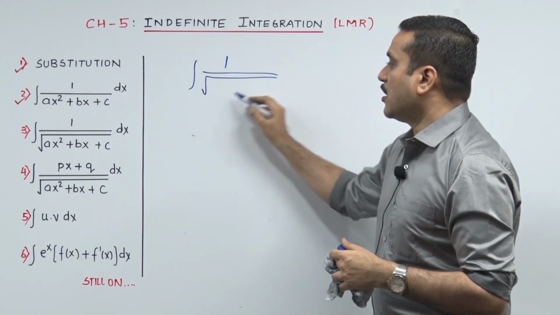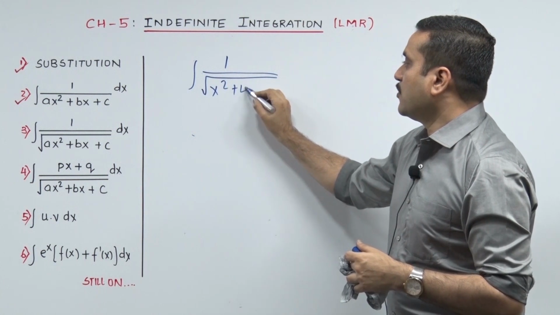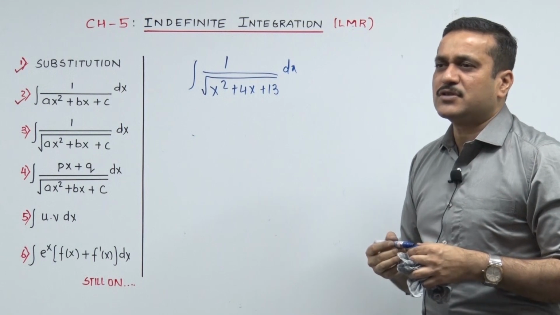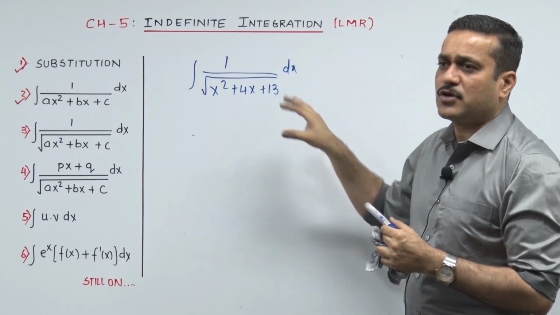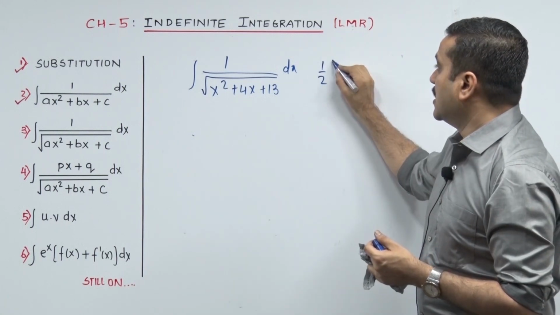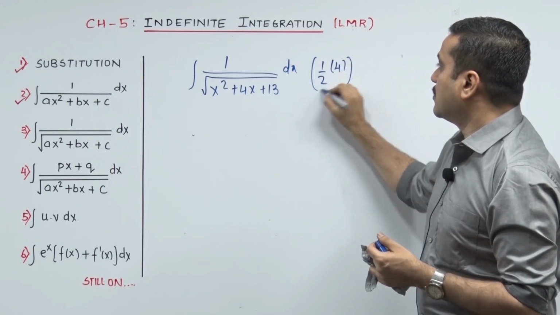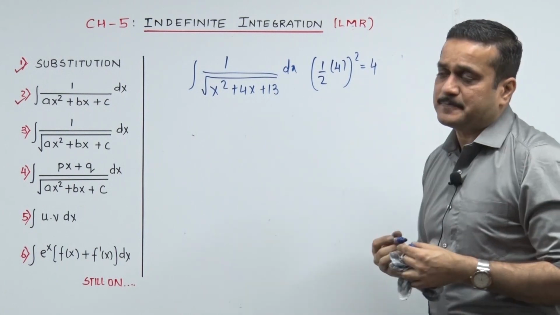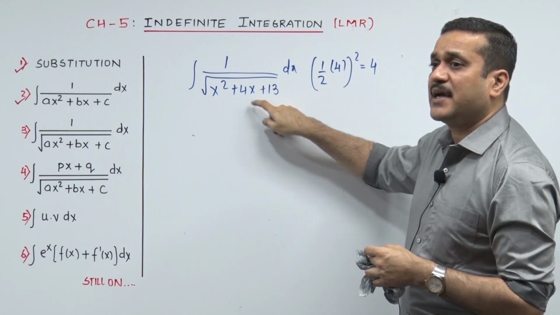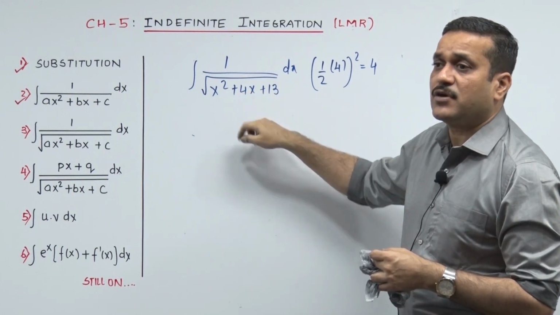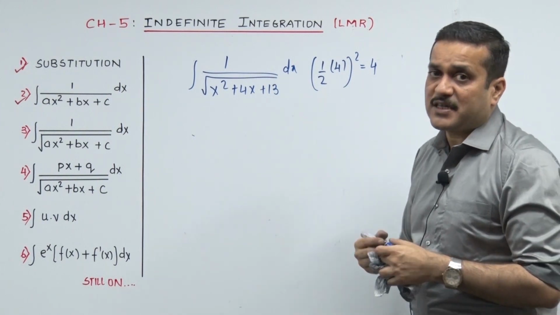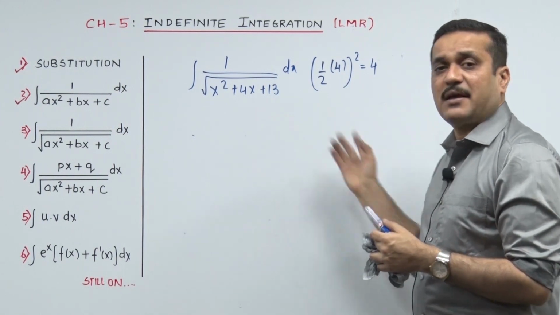1 upon root of x square plus 4x plus 13. So the student immediately starts running into that because he saw very clearly 1 upon root of quadratic. So he starts the very first step before he enters the solution: half into the coefficient of x, the whole square. Can you just recall what is that? That is the term you need to add over here to make it a full square, so that it's going to give you a sound of x square, and the balance will give you a sound of a square, and accordingly plus a minus a, we will apply the formula.